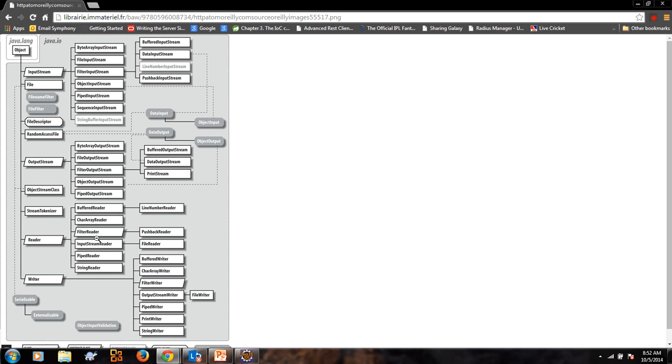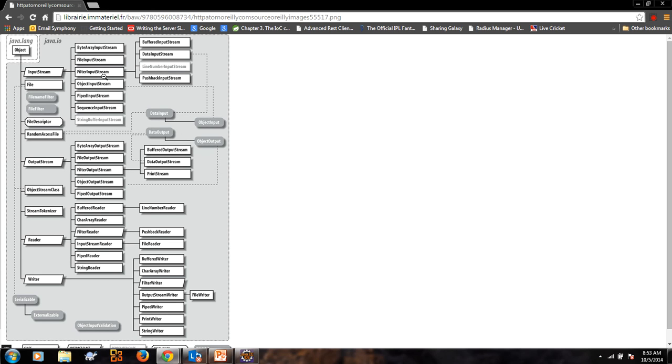Buffer reader and input stream reader, two classes. And when we come to writer, buffer writer and output stream writer. To read, we will use the input stream reader. To write, we will use the output stream writer. And there are classes like print writer. Print writer is generally used when you use system dot out, which uses the print writer.